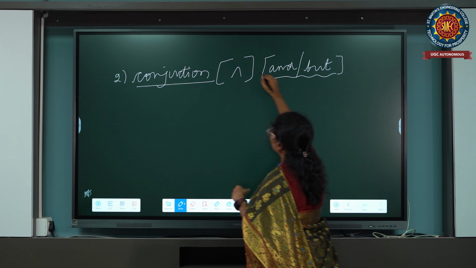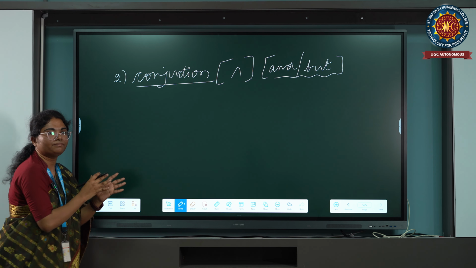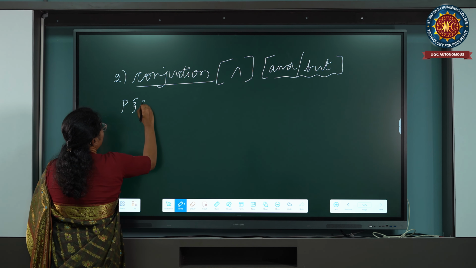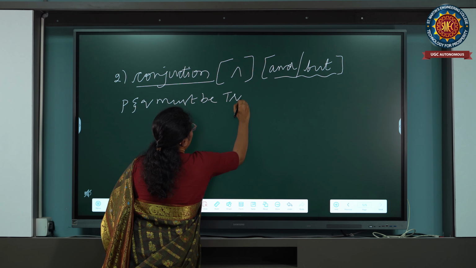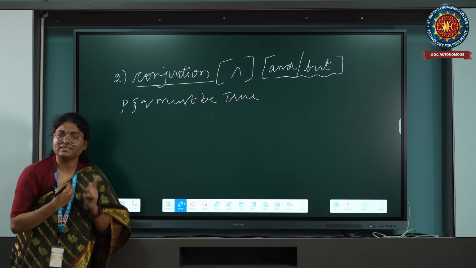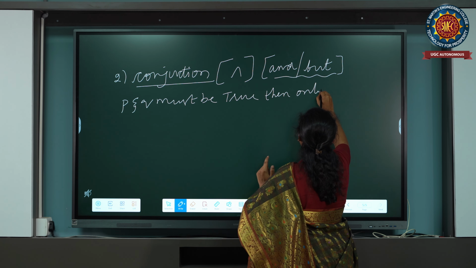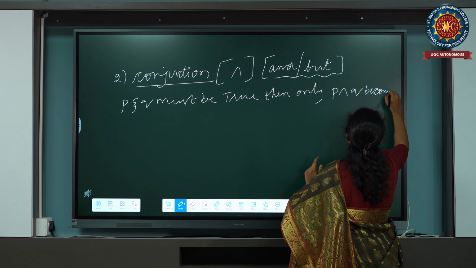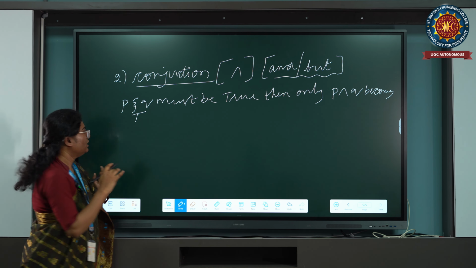The conjunction of P and Q: P and Q must both be true, then only P and Q becomes true. Else it is false.